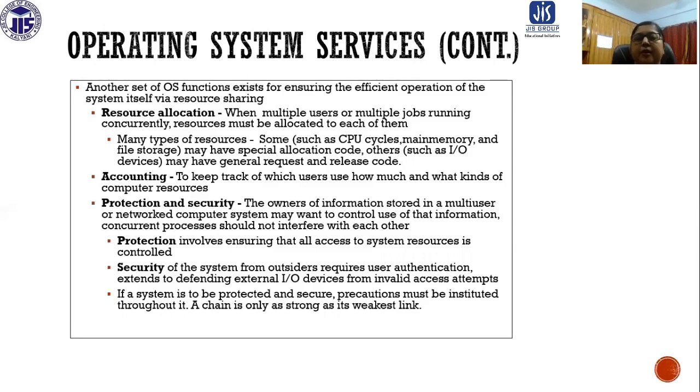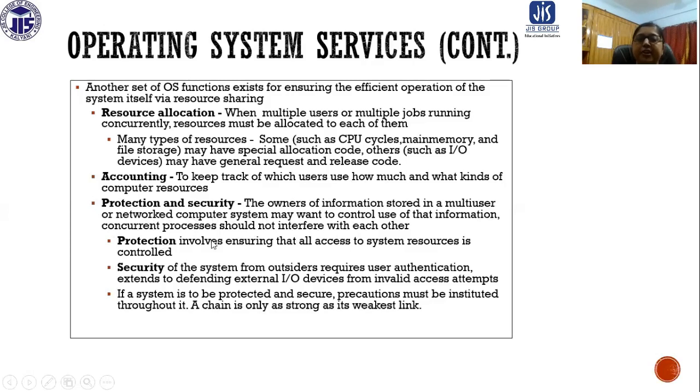Next comes a very important thing, protection and security. The owner of information stored in a multi-user or networked computer system may want to control use of that information. Obviously, concurrent processes should not interfere with each other.